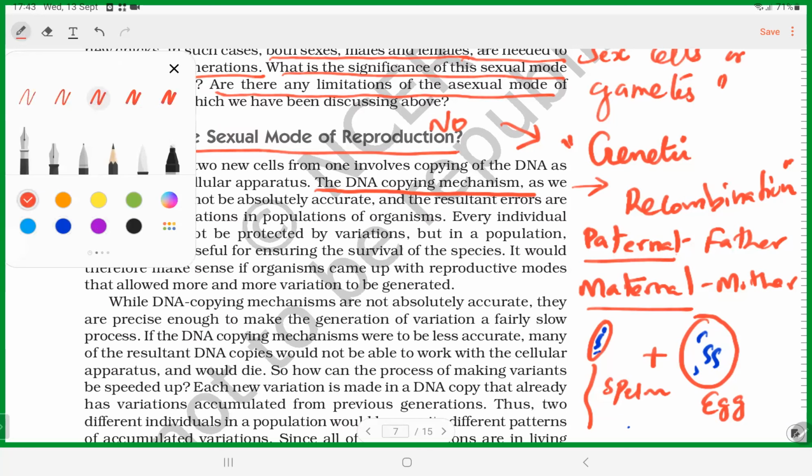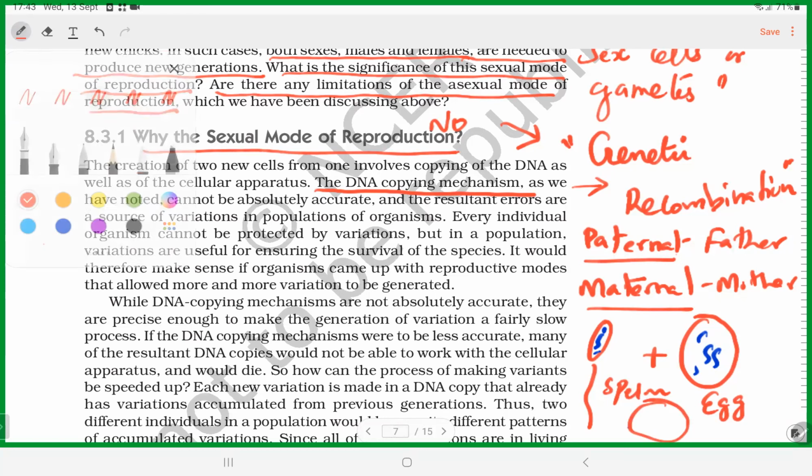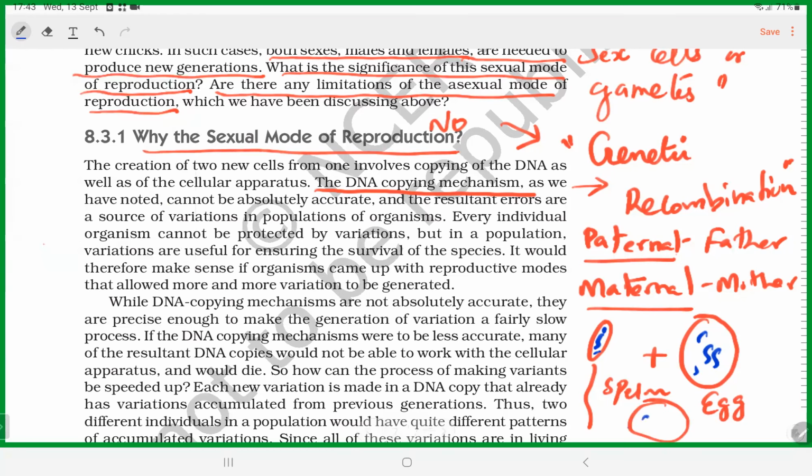This is the zygote. We get the genes from paternal and the genes from maternal.